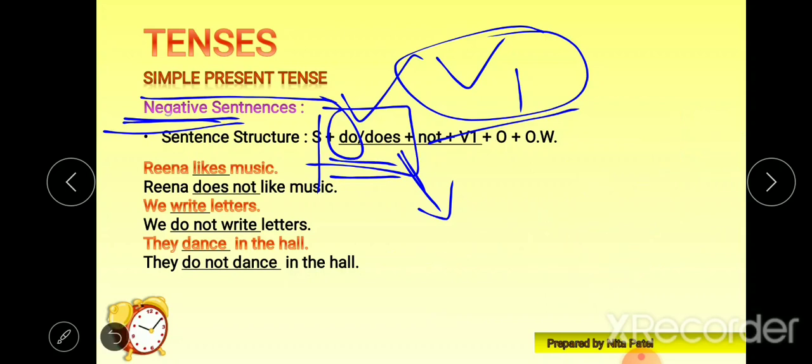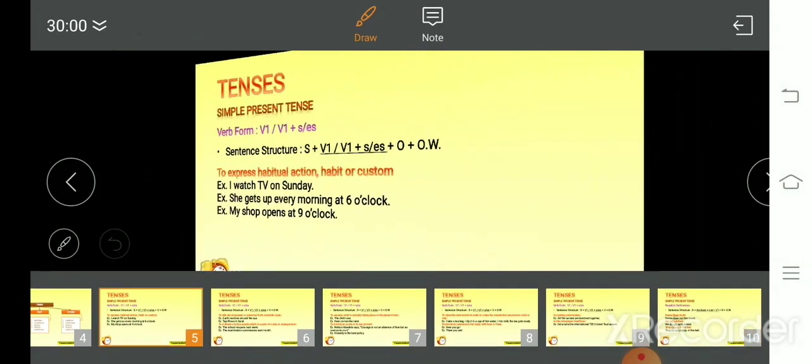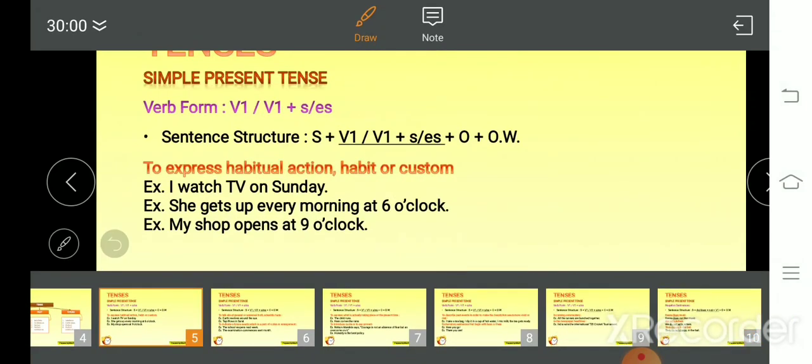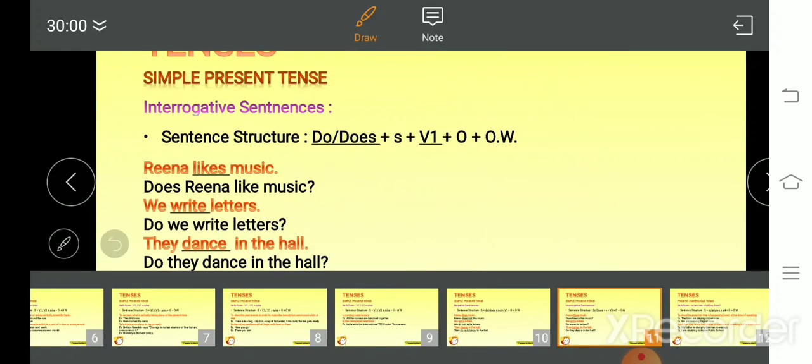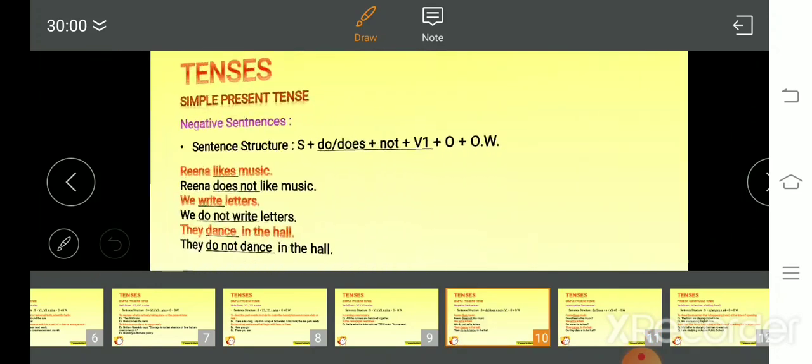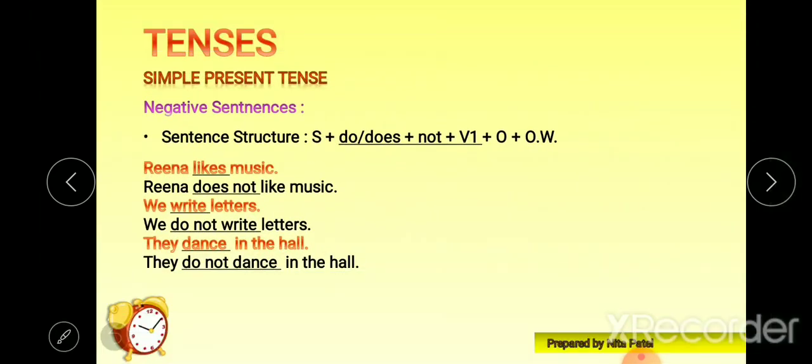Anyways, I think you are big enough to get such tips. The sentence structure is the same, but along with this we require do or does. After the subject we will use do or does.